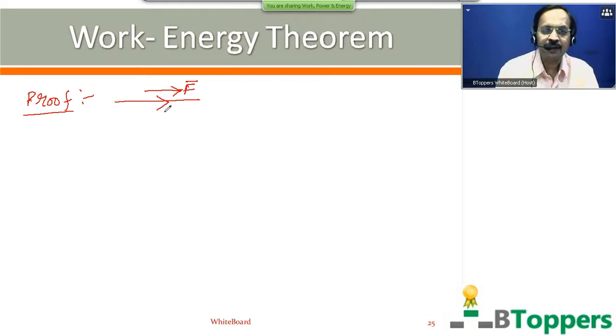That means we are first discussing the work energy theorem for a simpler situation where the body moves in a straight line path with uniform acceleration under the action of constant external forces.